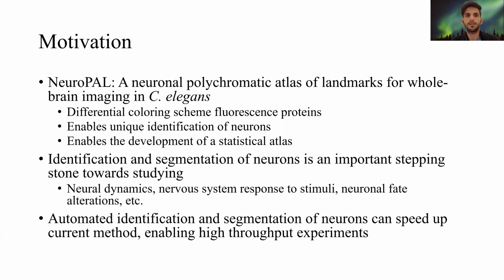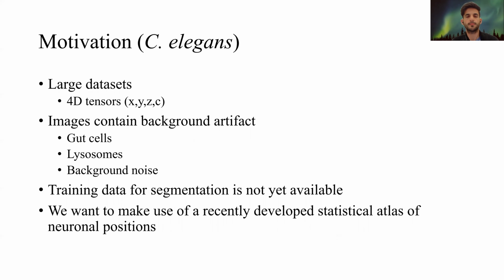This enables the unique identification of neurons as well as the development of a statistical atlas that encodes a canonical position and a canonical color for each neuron. An important question given this biological technique is to develop methods for automated identification and segmentation of neurons, which can enable conducting high throughput experiments.